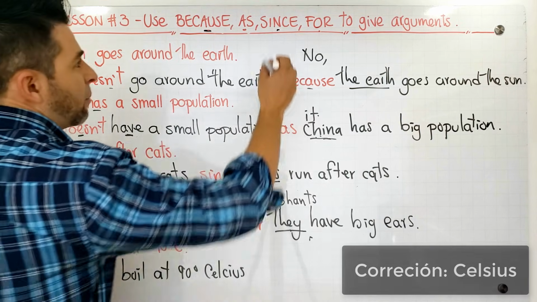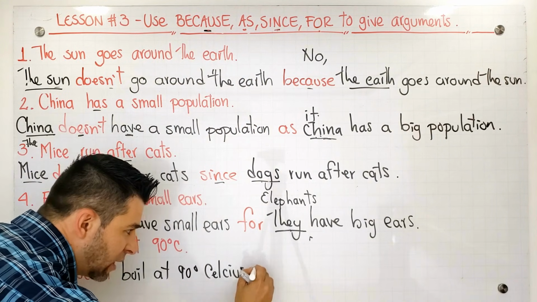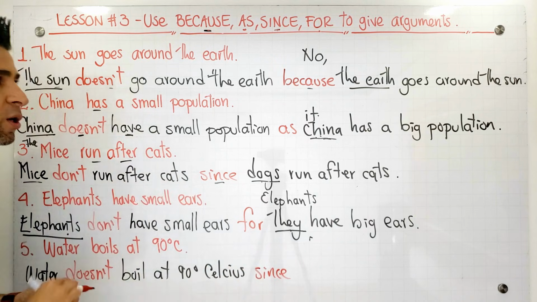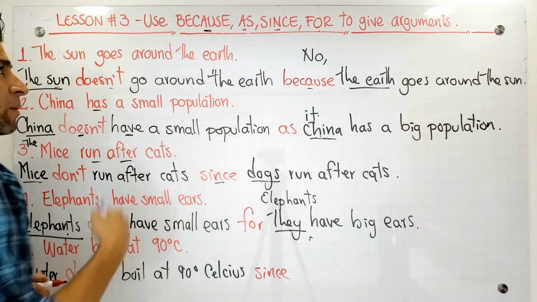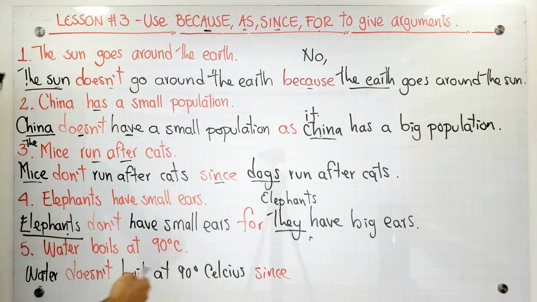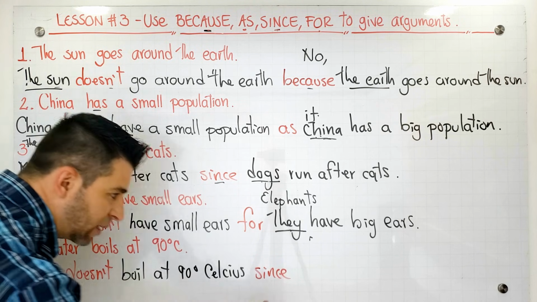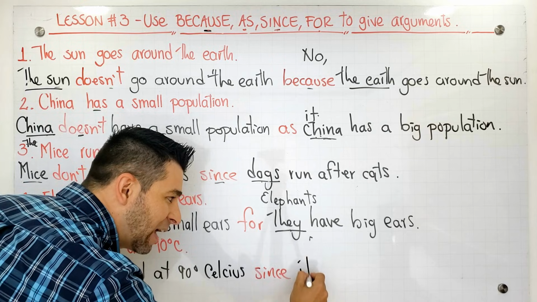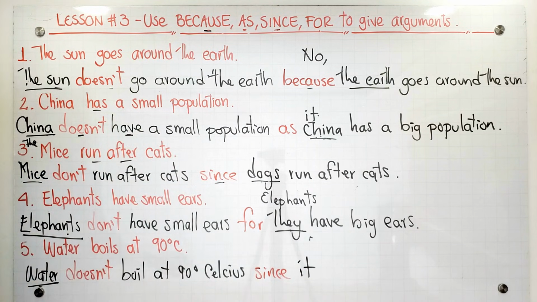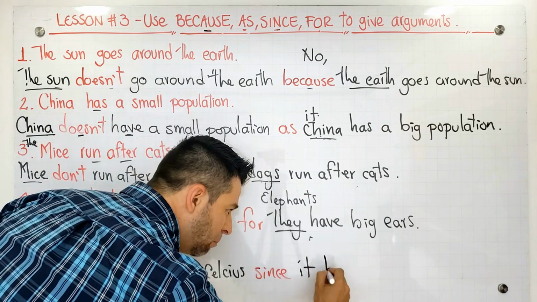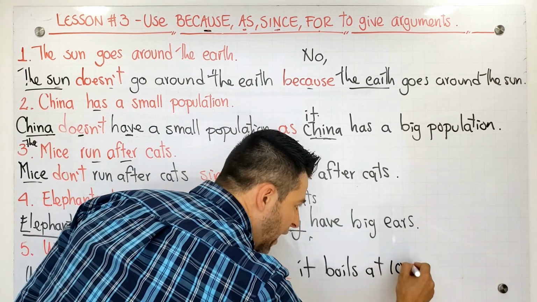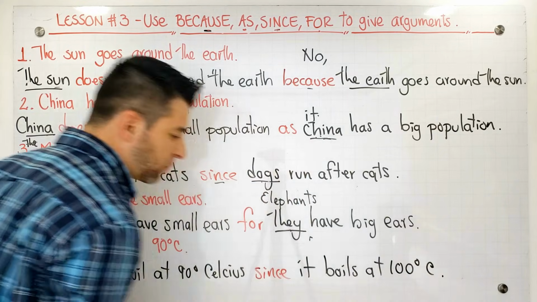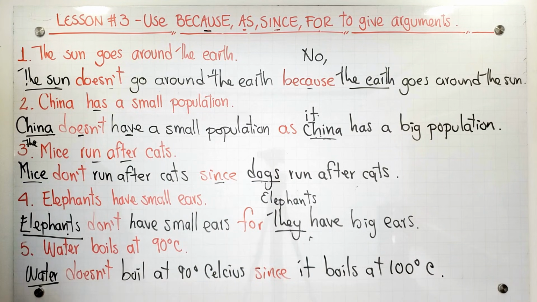Okay, now, for example, in this case, I want to use since. Okay, let's use it. It's not mandatory to use it, but in this case, I want to do it. But if you want to use another conjunction, for example, because, it's up to you. It's okay, they all mean the same here. Water doesn't boil at 90 degrees Celsius since what? Since it, because I'm talking about the water, guys. Since it boils at what? At 100 degrees Celsius. Okay? This is the correct option of doing this exercise.